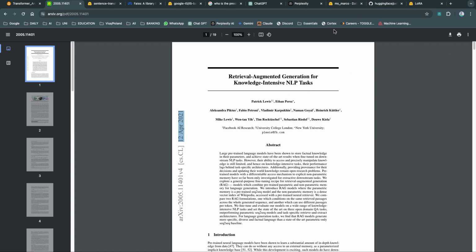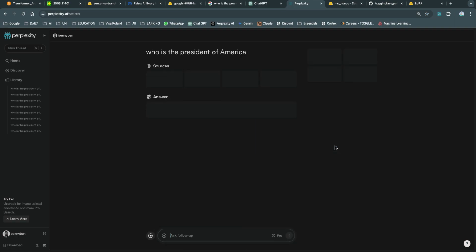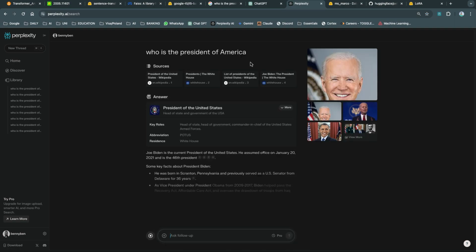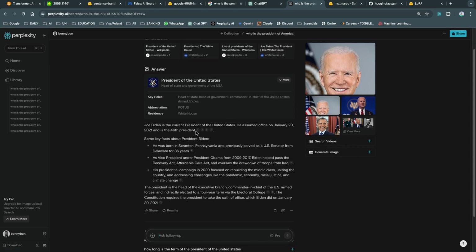The kind of task that I want to do is very closely relevant to what Perplexity.ai does. Perplexity uses ChatGPT in the background. So if you go to Perplexity and ask a question, who is the President of America? It goes into the internet, searches a bunch of relevant documents, and gives you an output. It not only gives an output, but also gives you the source of information, so from where each line of output has been sourced.